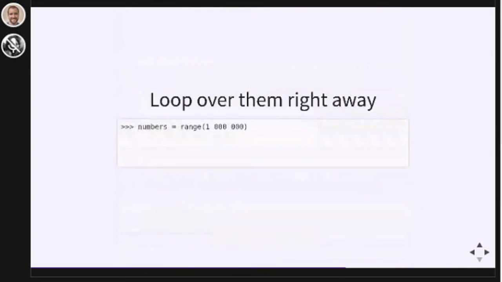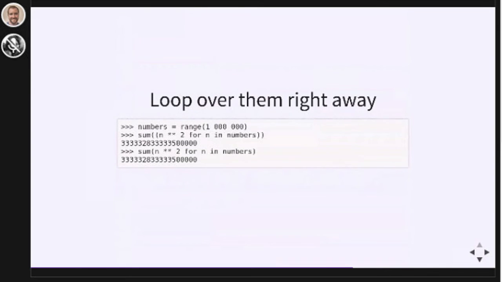So to be on the safe side, you should loop over a generator as soon as humanly possible. Don't even make a variable to store them in, just loop. The sooner you loop over a generator, the less likely it is that you might accidentally loop over it twice. This is such a common thing to do in Python, to pass a generator directly into a function, that you can actually remove those redundant parentheses around generator expressions. This is probably the most common way to use generators in Python: create it and loop over it right away.